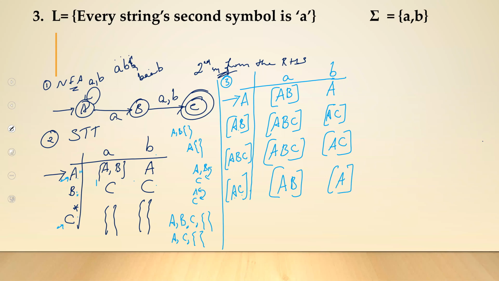Okay. So in this row, all the entries are done. Check row by row whether you have done entries for everything. AB, you have an ABC. ABC, yeah, I have an entry. AC, I have an entry, so this is done. Next row, ABC, yeah, I have an entry. AC, I have an entry. This is also done. AC, AB, do I have an entry? Yeah, AB, I have an entry. A also I have an entry. So all this is done. So I have finished with my subset construction. This is my DFA state table.